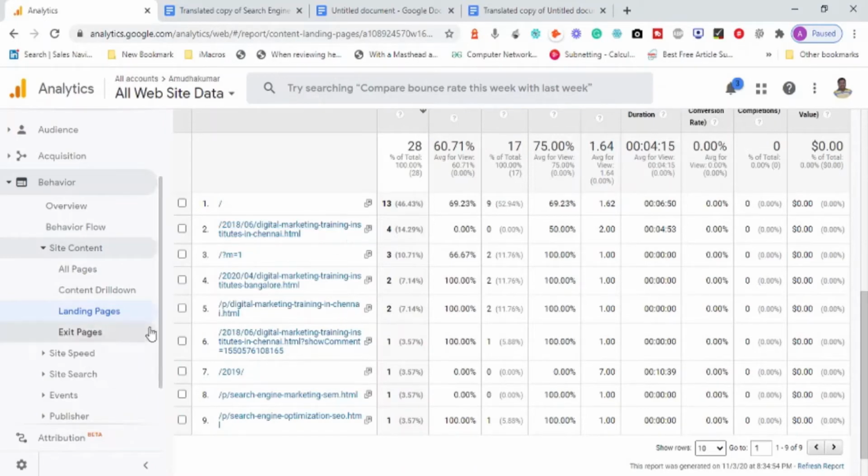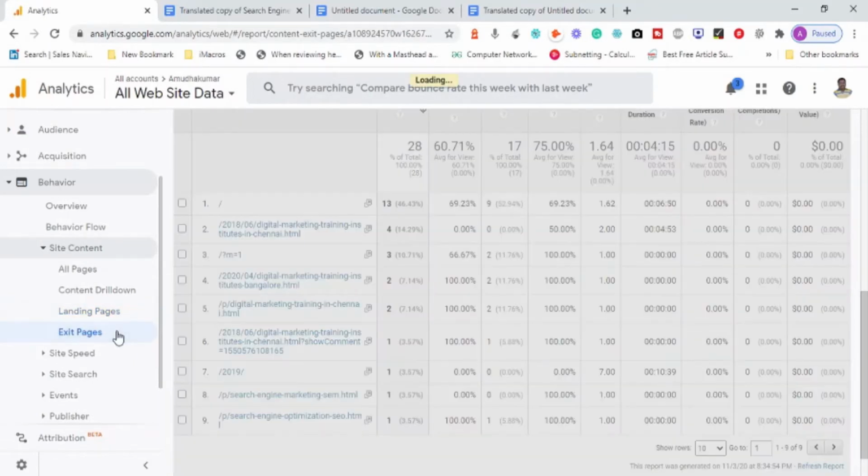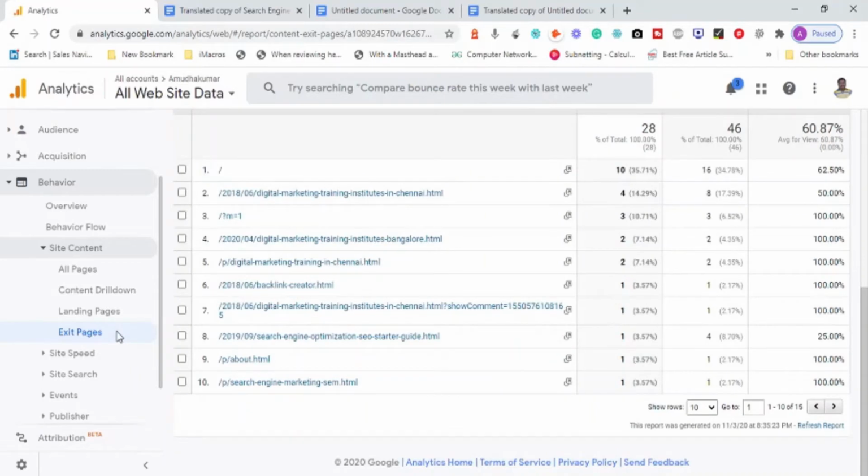Finally, we have something called exit pages. An exit page is the page where people left your website. Ten people left my website from the homepage itself. Four people left through my Digital Marketing Training Institute in Chennai page. Through the Bangalore page, two people left my website. The page through which people leave my website is called an exit page. So with respect to the content inside, you can check out the data related to your website content using the site content option here.